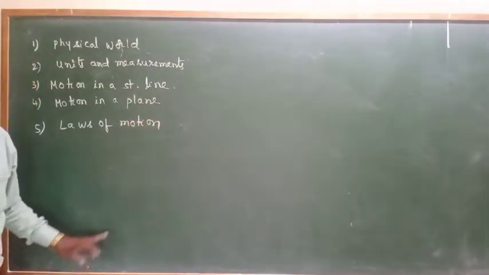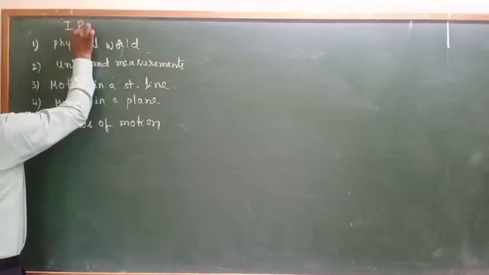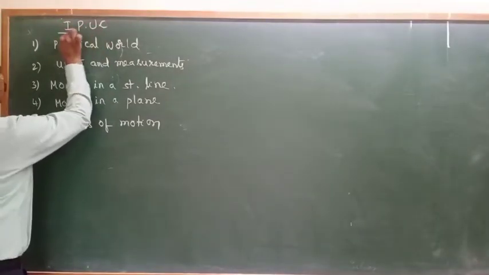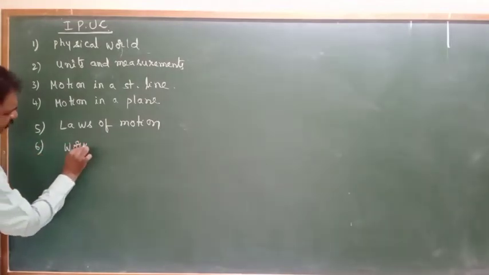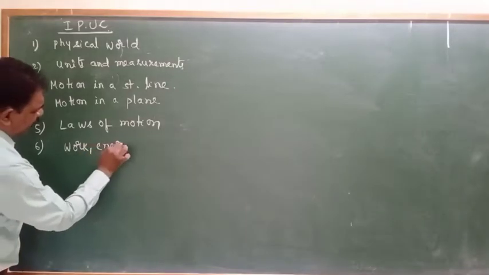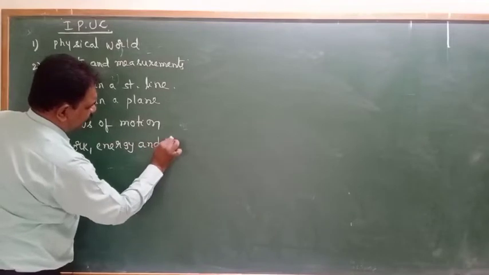Clear? Understanding? I am discussing how the weightage for the chapters will be. The sixth is work, energy and power.